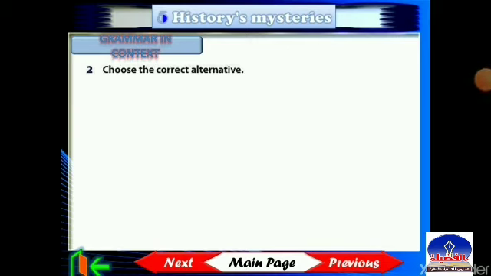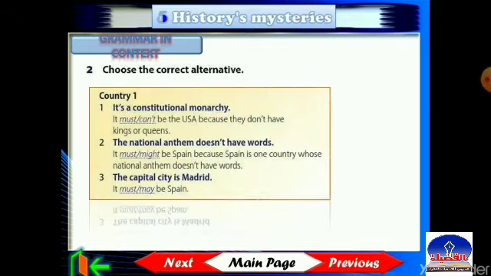Again, my students, open your student book, page 52, and look at exercise number 2. Choose the correct alternative. Country 1, it's a constitutional monarchy. It must or can't be the USA because they don't have kings or queens.